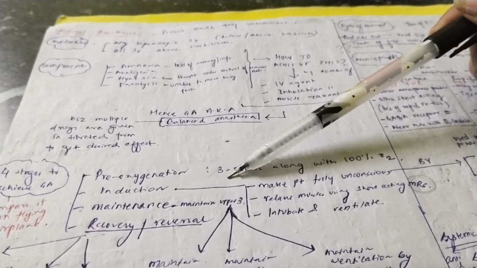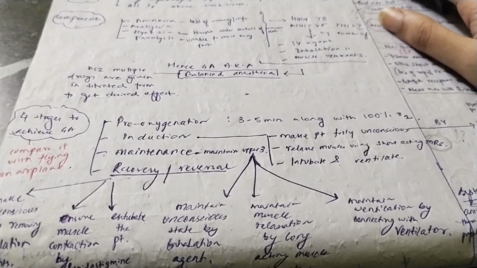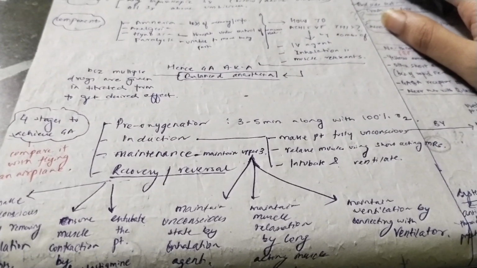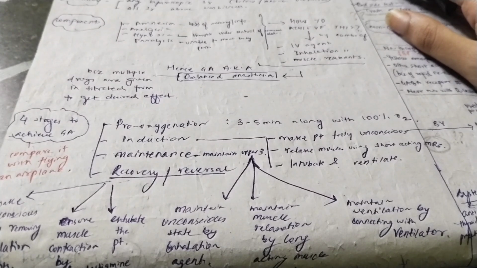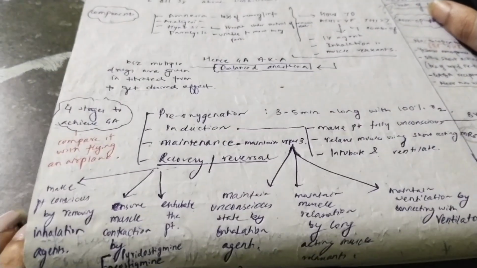Now what happens in the maintenance stage? Maintenance stage में यही तीन stages को हम लोग को maintain करना है. मतलब patient को जो unconscious state है उसको maintain करके रखना है with the help of inhalation agents. जो muscles को हमने relax किया है उसको relax state में maintain करके रखना है with the help of long acting muscle relaxants. And you have to keep the patient in a ventilated and intubated state. Okay. Now come to recovery.